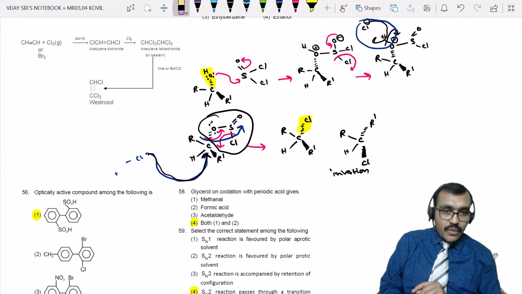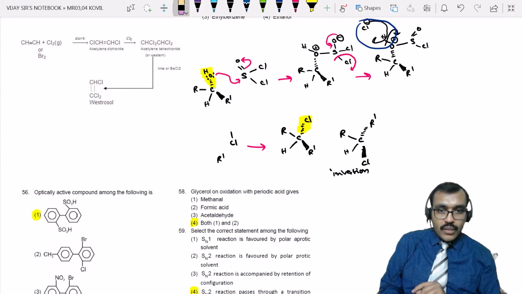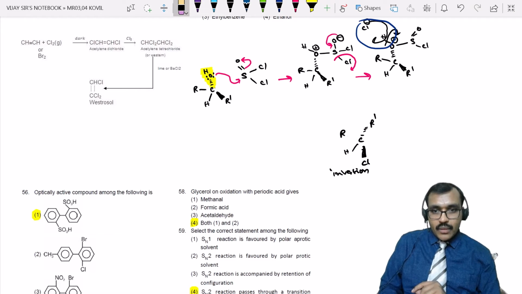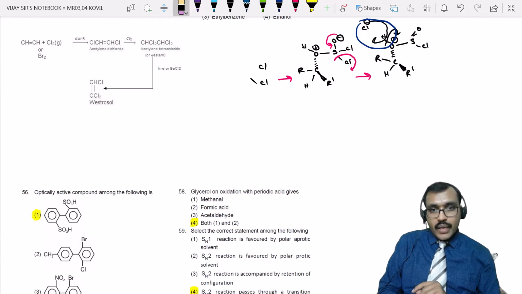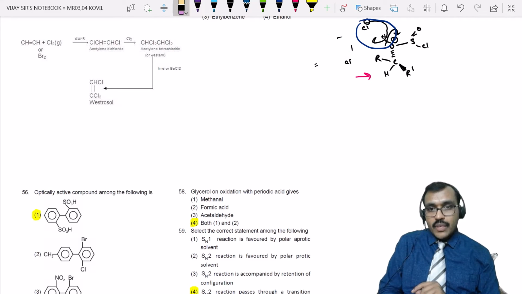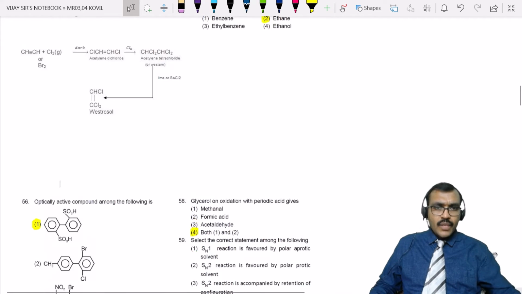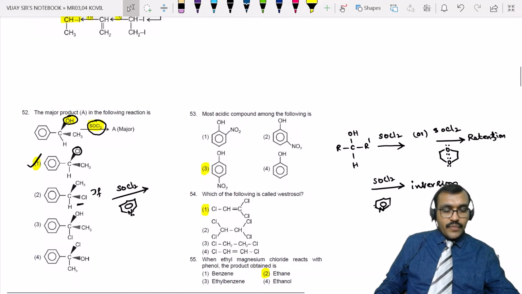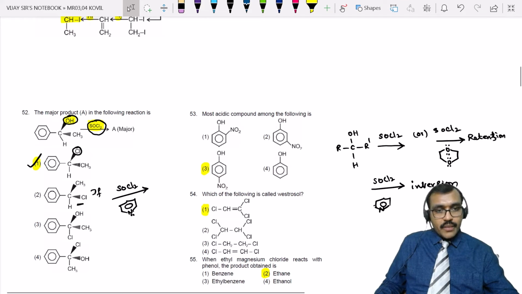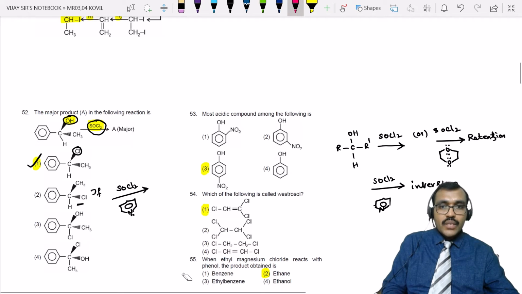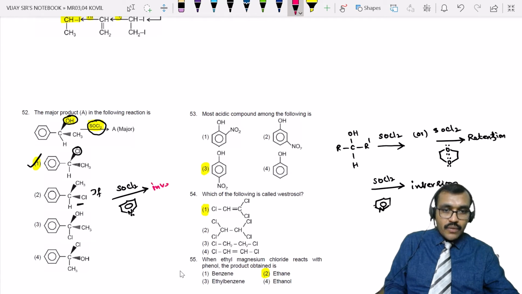So be careful: if they have given alcohol's reaction with SOCl2, then retention in configuration. If they have given diethyl ether or some other solvent like dioxane, in non-polar systems or something like that, then retention in configuration. If they have used pyridine as a solvent, that means along with SOCl2 if they have taken pyridine, then you will get inversion in configuration. Here you will get inversion in configuration. Here you will get retention in configuration. That is the major difference.